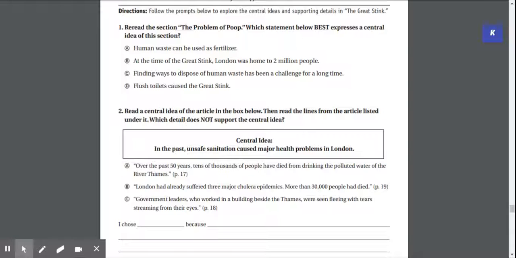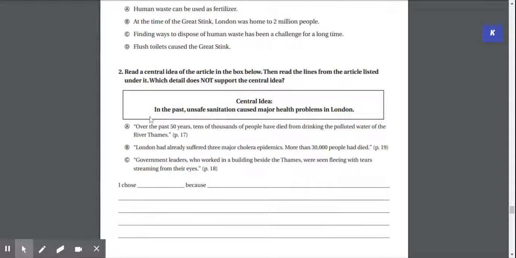Then read the lines from the article listed under it. Which detail does not support the central idea? So here we have the central idea. It says, in the past, unsafe sanitation caused major health problems in London. Which of these below does not support this central idea? So this is the central idea. Which of these answers does not support this central idea right here?